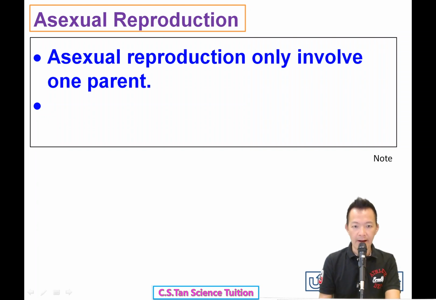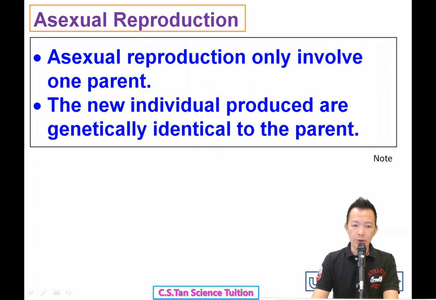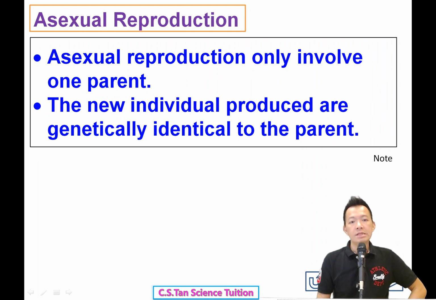什么叫单性别的生殖法？So asexual reproduction only involves one parent, 它只有一个父母亲罢了。单亲。And the new individual produced is genetically identical to the parent. Because it comes from one parent, they are not mixing the genetic material. 他们没有掺那些基因一起。That's why the new individual produced will be 100% genetically identical to the parent. 他的基因跟他的父母亲一模一样。So 100 times of having children, all the 100 offspring look the same, 全部一模一样的。Okay, so this is asexual.